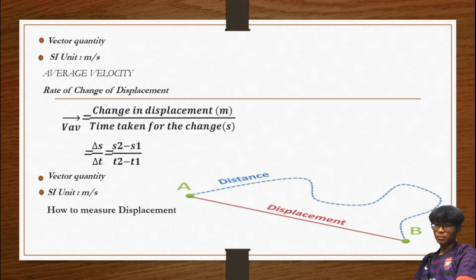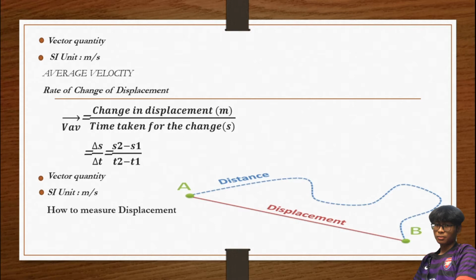Okay, second is average velocity. Average velocity is the rate of change of displacement. If the question wants average velocity, we can use this formula: average velocity equal to change in displacement in meter over the time taken for the change in second. We can simplify this equation to delta s over delta t. So average velocity sama macam instantaneous velocity, is a vector quantity, and the SI unit for average velocity is meter per second.